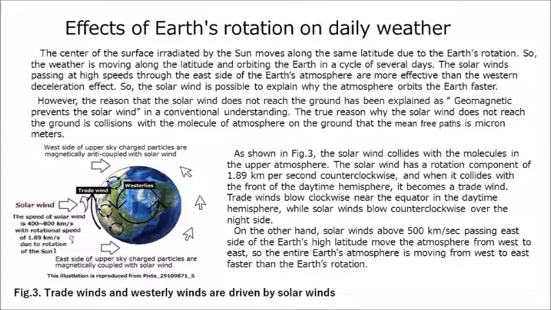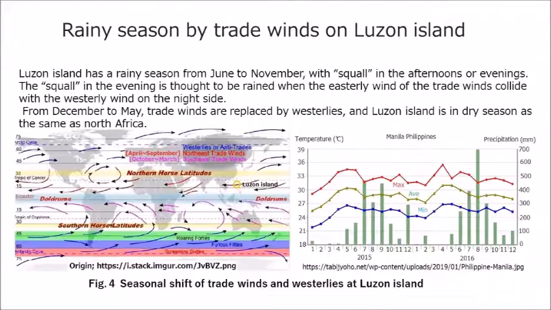On the other hand, solar winds above 500 km per second passing the east side of the Earth's high latitude move the atmosphere from west to east, so the entire Earth's atmosphere is moving from west to east faster than the Earth's rotation. Luzon Island in the Philippines has a rainy season from June to November, with squalls in the afternoons or evenings. The evening squall is thought to rain when the easterly wind of the trade winds collides with the westerly wind on the night side.